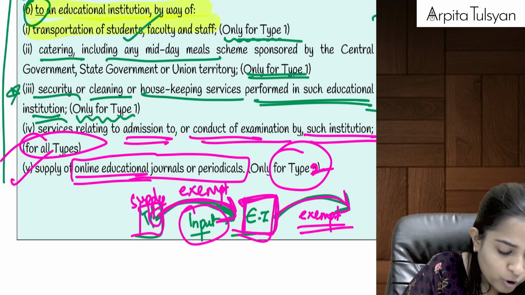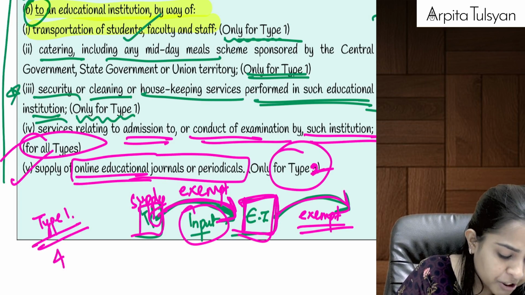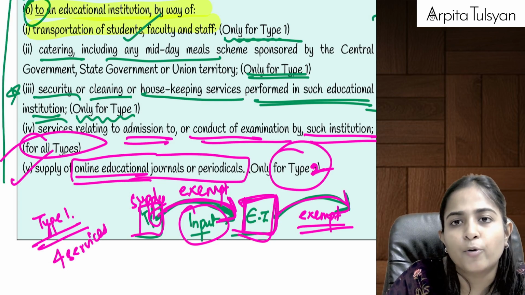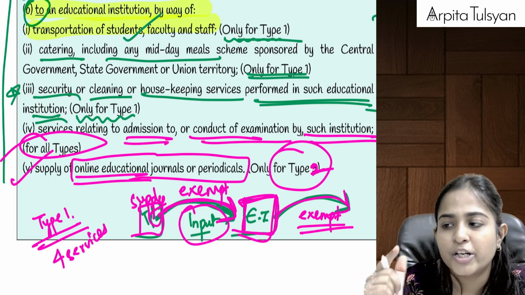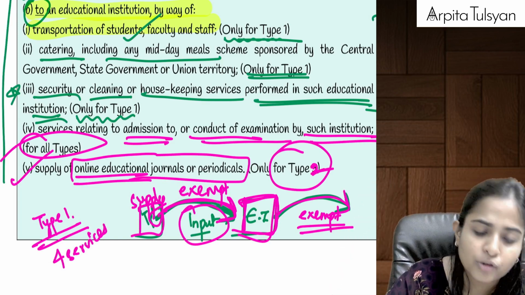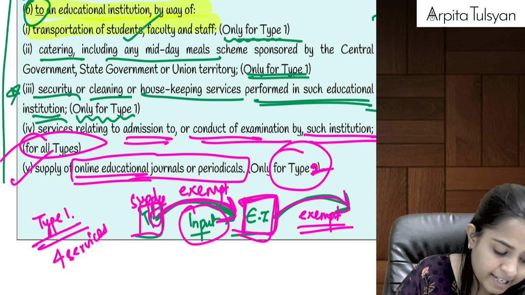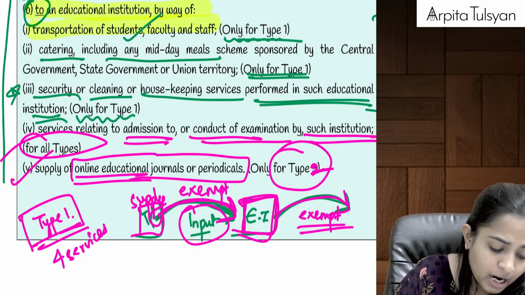Okay, so if I want to summarize, can we say for type 1, all the first four inward services will be totally exempted from GST. That is transportation, catering, security, cleaning, housekeeping within the premises, and the fourth one was any services in relation to conduct of examination. That is going to be exempted for your type 1.